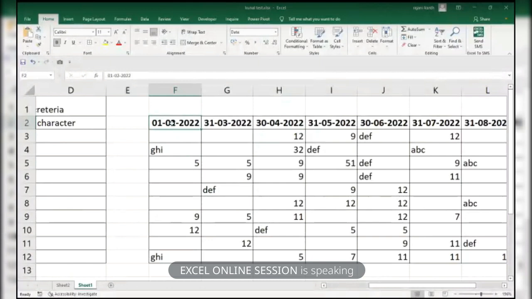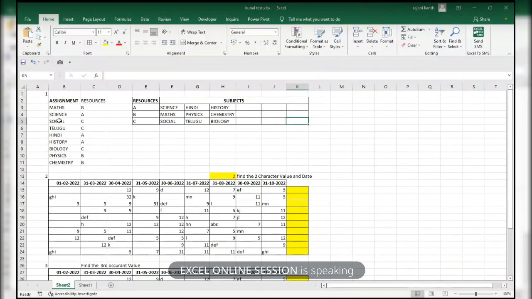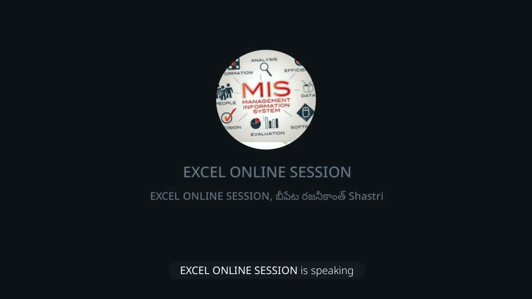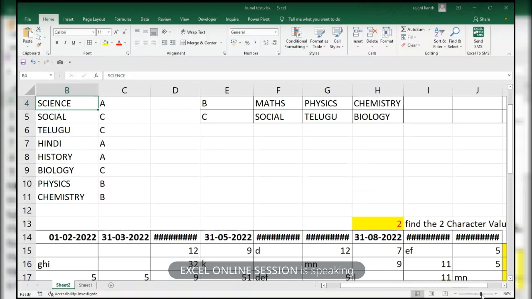And with this file, I will post the assignment. Here is an assignment to find the values. Make unique values for this, like ABC, and make sure it gets the corresponding values. If the resource is A, it should pick up the signs. I will post this in the group, and tomorrow I will take a session on this, if you are okay.